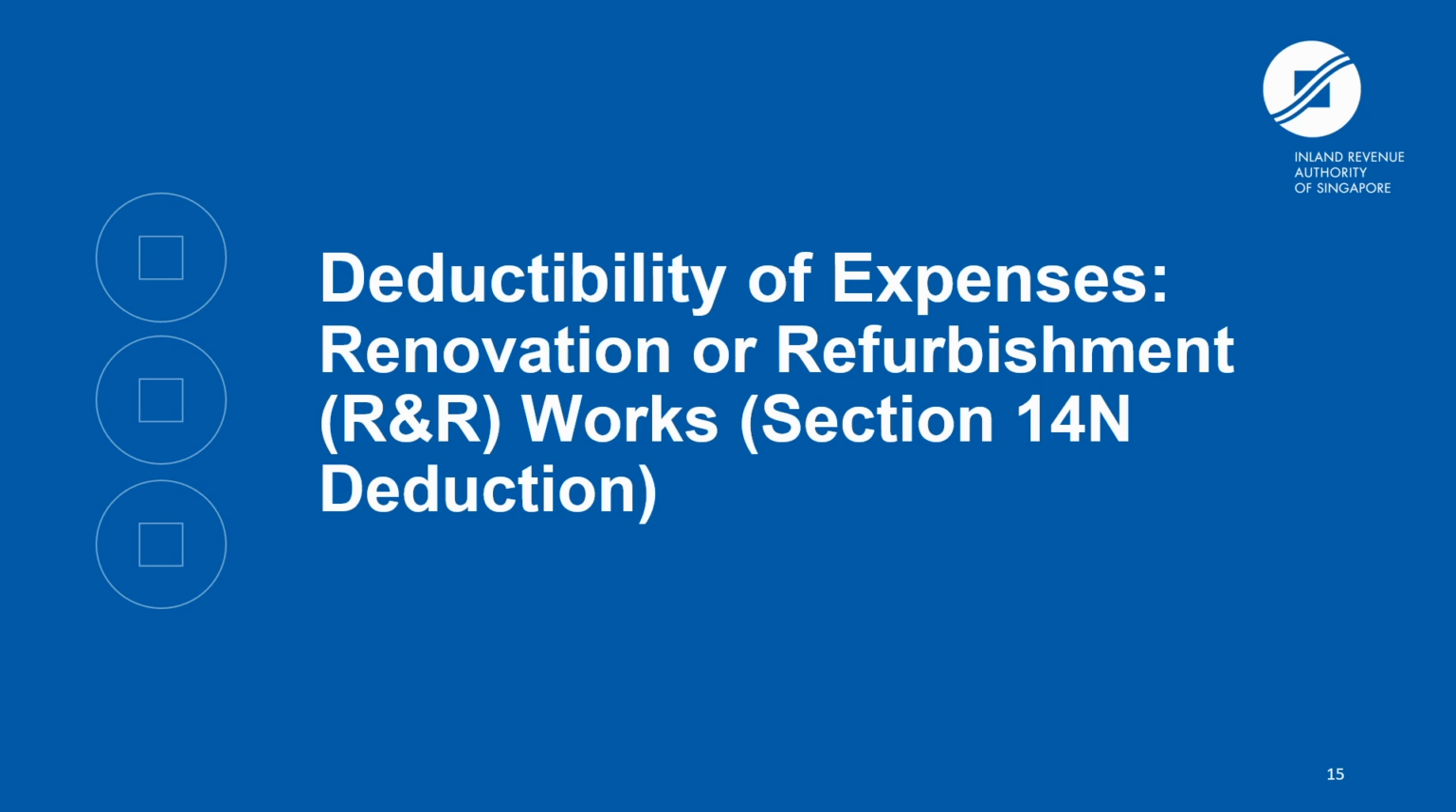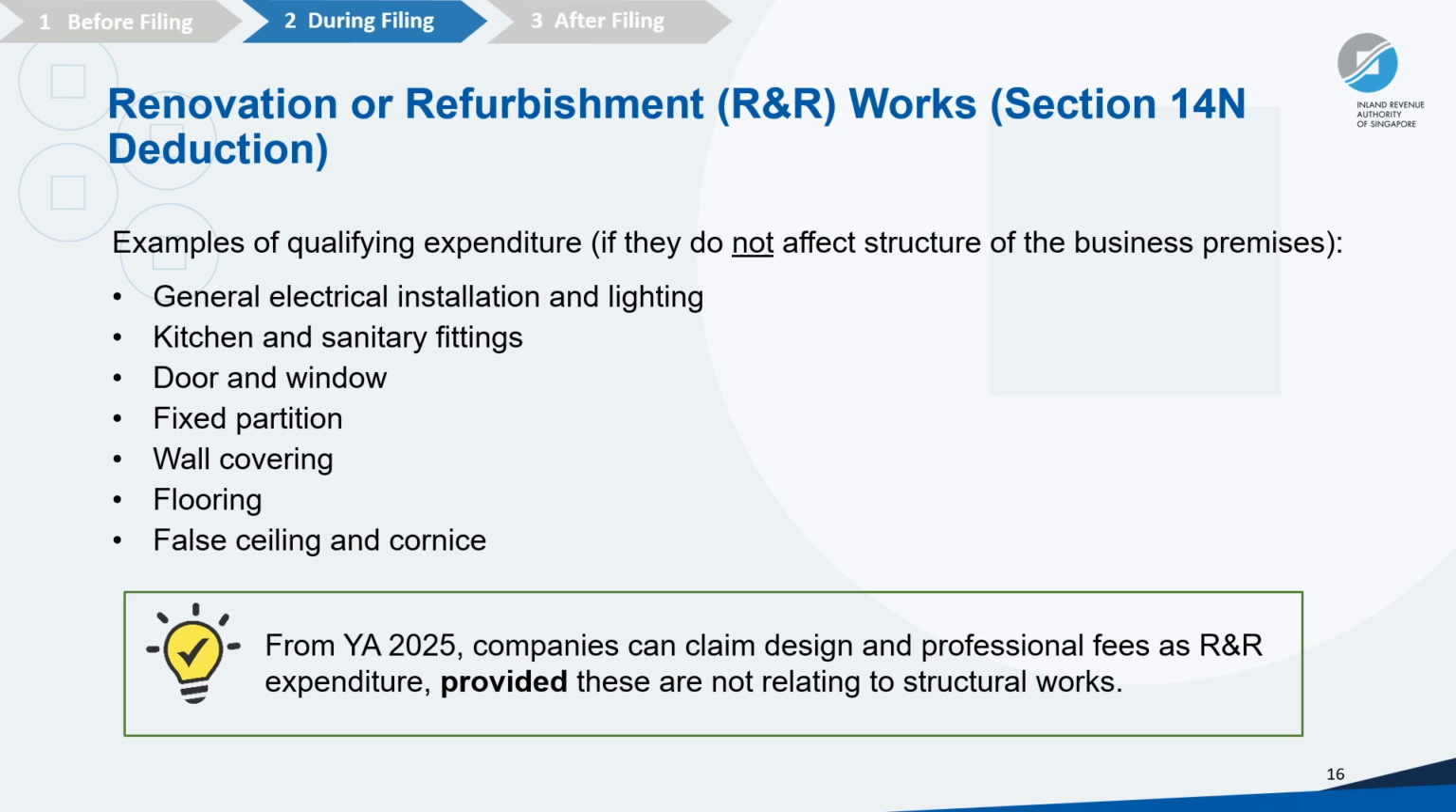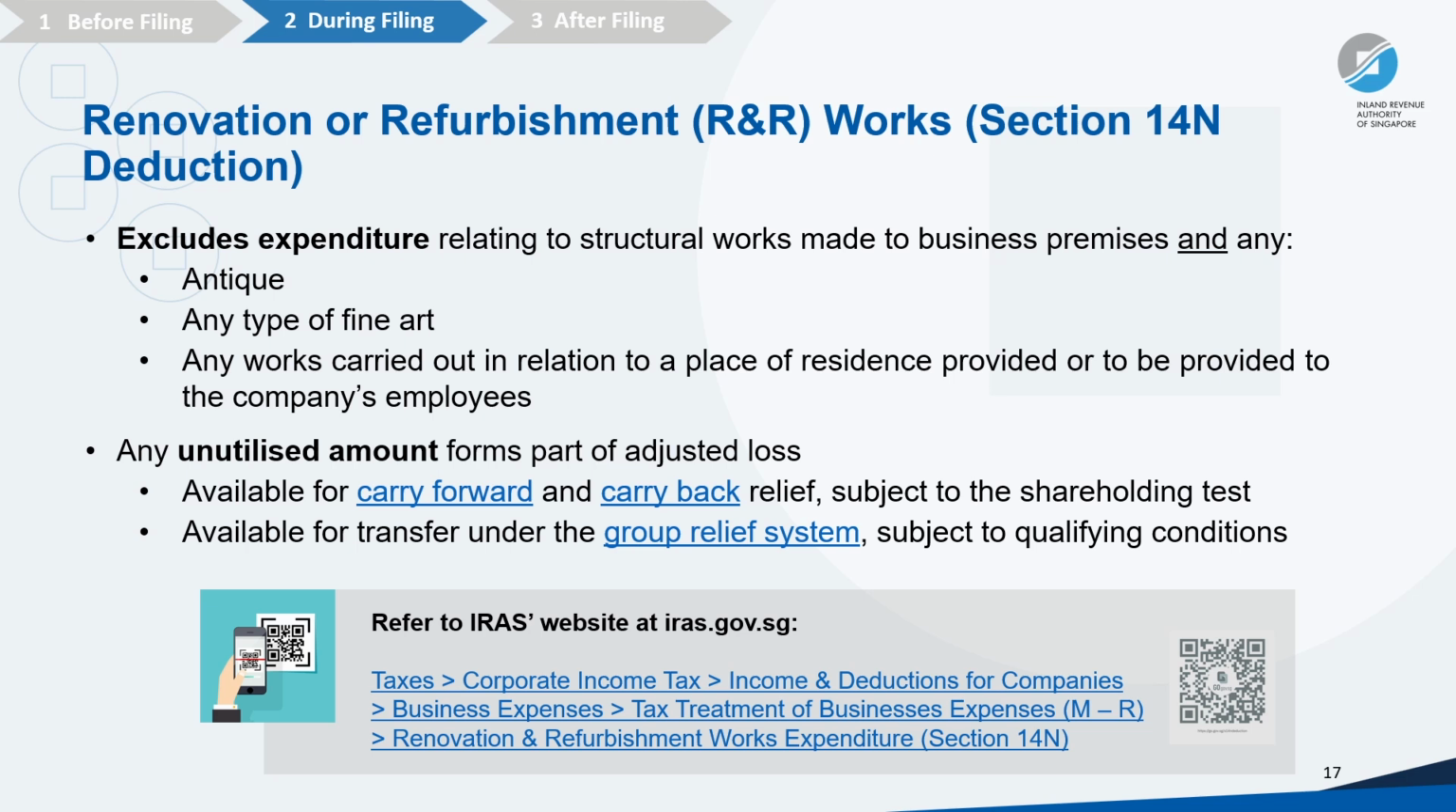Okay, let's move on to Section 14N, or Renovation and Refurbishment Expenses. Here are some examples of qualifying Section 14N expenses. Also, with effect from YA 2025, companies can claim design and professional fees. Please note that these expenditures should not be included for Section 14N claim. Also, if you did not fully utilize Section 14N for the current YA, it will form part of adjusted loss and you are able to carry forward and carry back. It is also available for transfer under the group relief system.